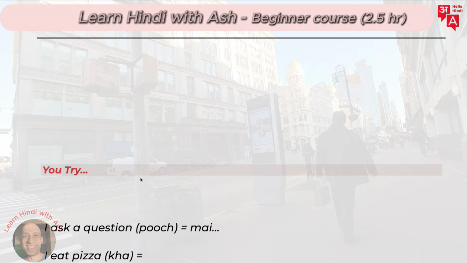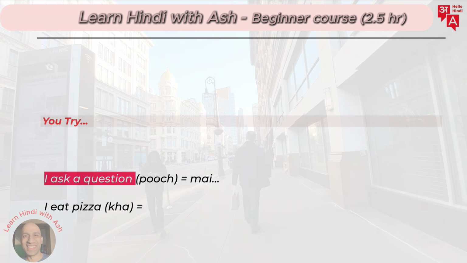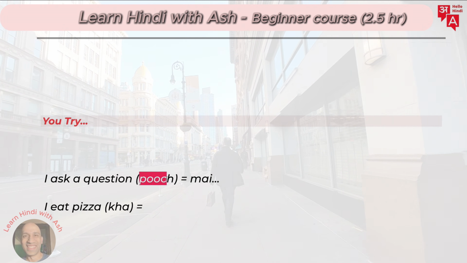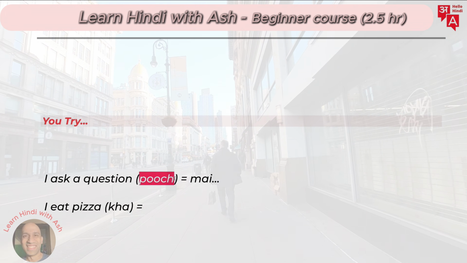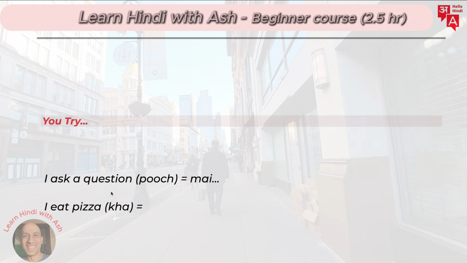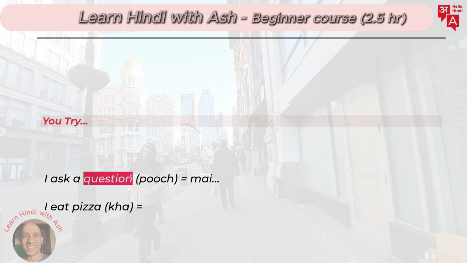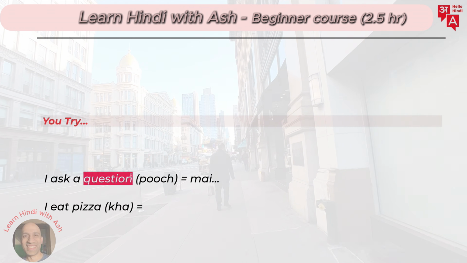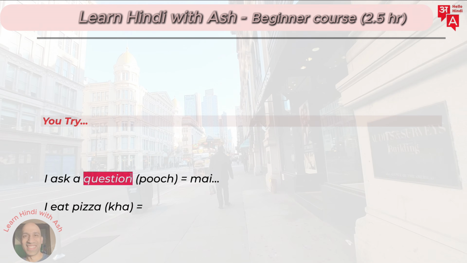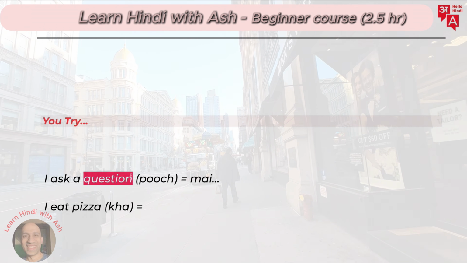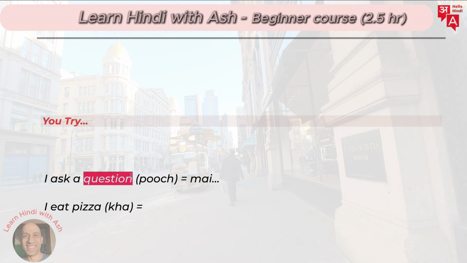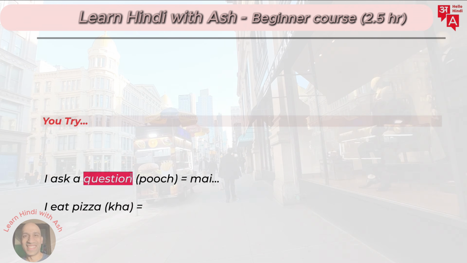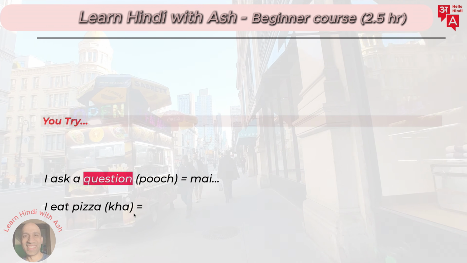Now you try it. How can you say this? I ask a question. Remember, the question word is a new verb for you, and that is पूछ. How can you say I ask a question? Question is not important. You can use the question. I'll highly encourage you to just use this question for now. If you want, I'll tell you the word. It's saval, but it's not as important as saying the perfect structure. The vocabulary will come with practice.